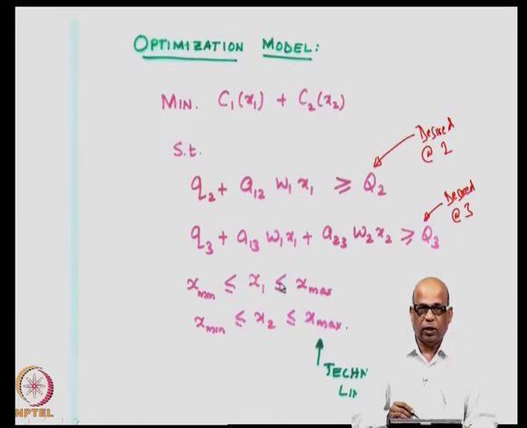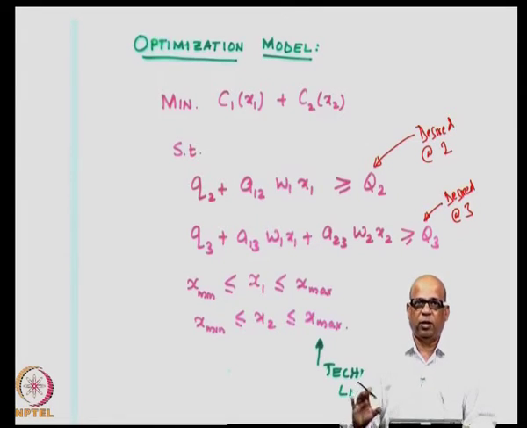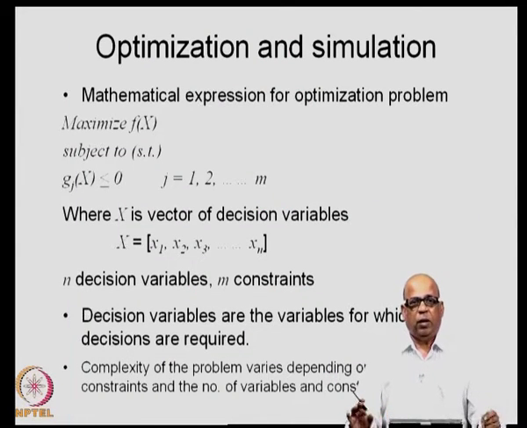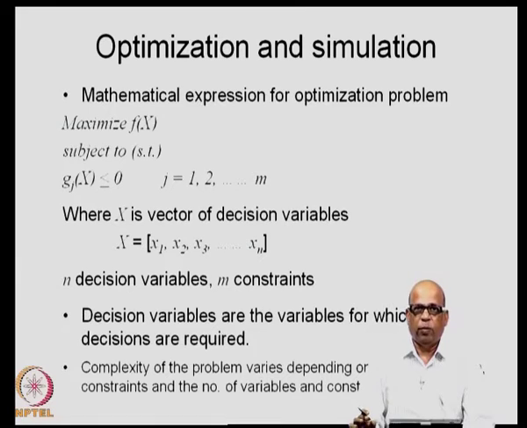Starting with such a mathematical formulation, we will provide data. For example, what are the values of C1, what are the values of capital Q2, A13, A12, A23, etc. We provide the data, and then we should be able to solve for what is the optimal value of x1 and x2. How to solve for it is a different question we will study during the course of this particular subject. Okay, so this is just a broad idea of problem formulations.